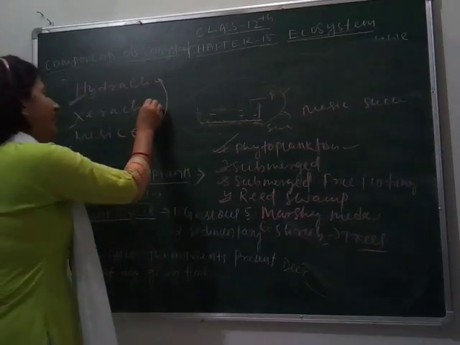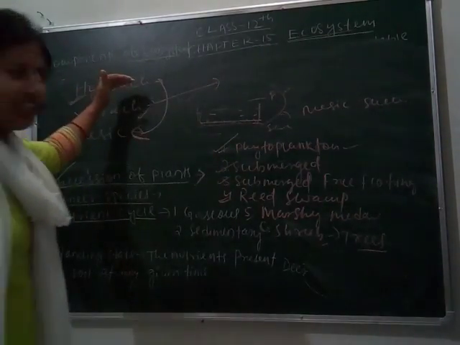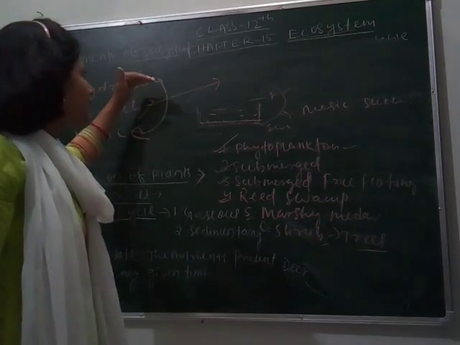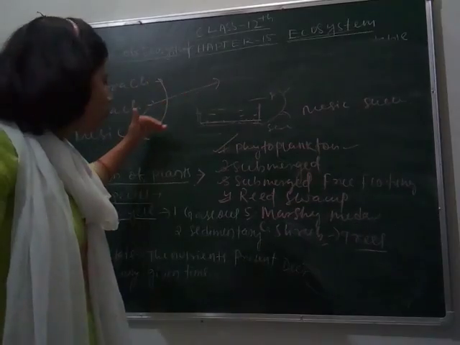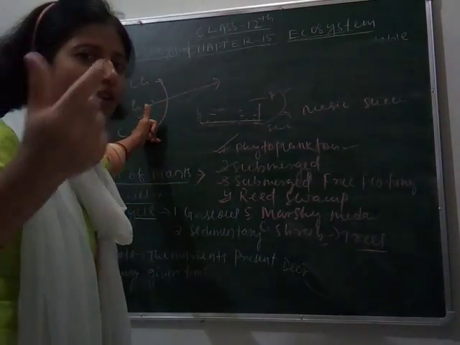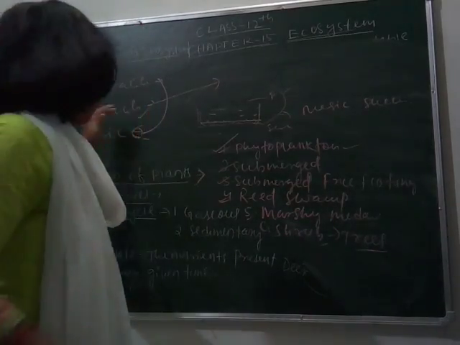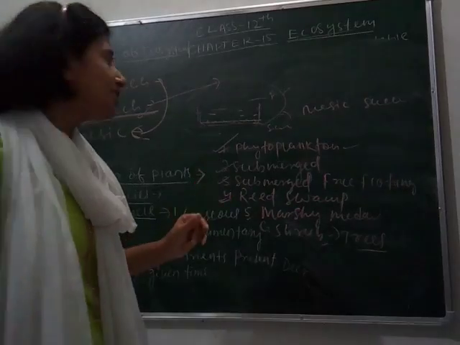Next, I am giving you the example of xerarch. Here I think you understand, plant formation occurs in hydrarch condition, means in water, but tends to formation on land, means they cover the land by forming it into or converting it into forest. But here in case of xeric condition, exactly the same happens.